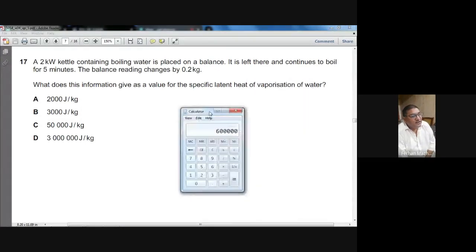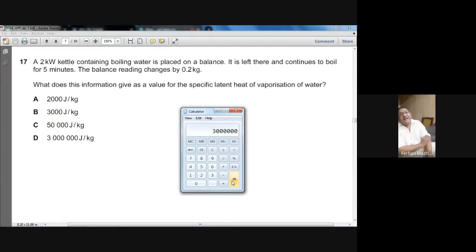The specific latent heat is represented with the L. You must remember that formula: heat is equal to M multiplied by L. So if you want to calculate the value of L, the formula becomes heat divided by M. Heat is just written on my calculator, divided by the mass, 0.2, and the answer will be 3,000,000 joules per kg. So D is the choice.